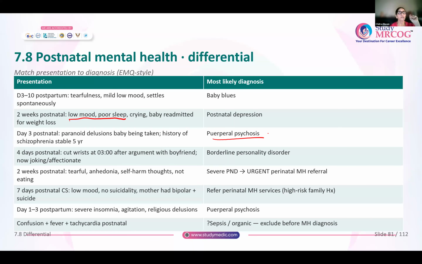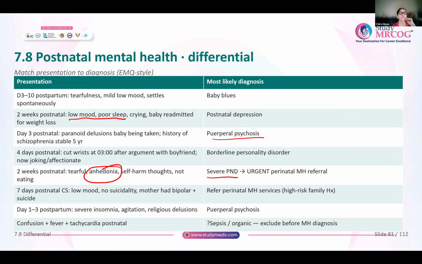Then 2 weeks postnatal, she is tearful, anhedonia, there is self-harm thoughts and not eating. So anhedonia basically means that she is no longer interested in doing things which she previously enjoyed. Like previously she enjoyed listening to music, she previously enjoyed reading a good book, but now she is not interested in doing any of the things that she previously enjoyed doing. This again is severe postnatal depression and she requires urgent perinatal mental health assessment.